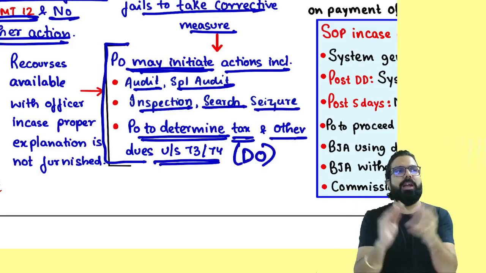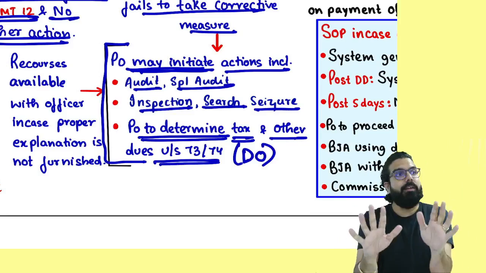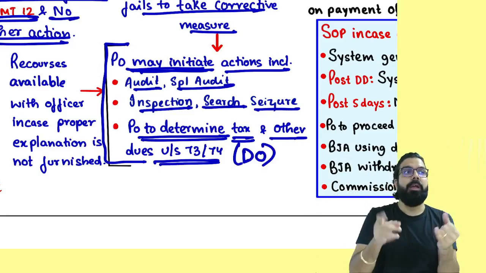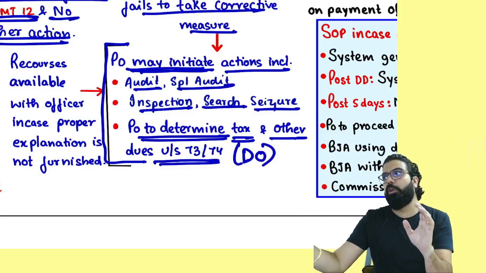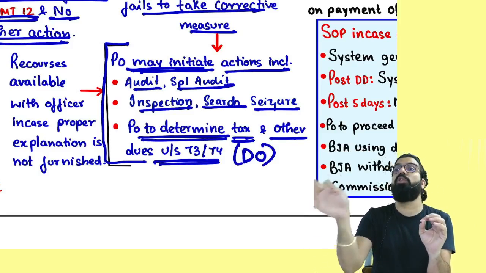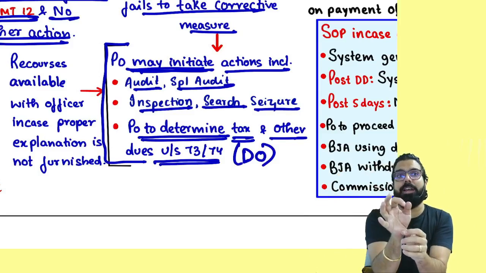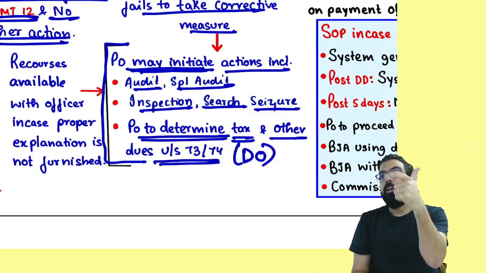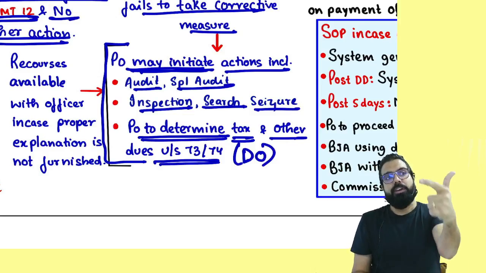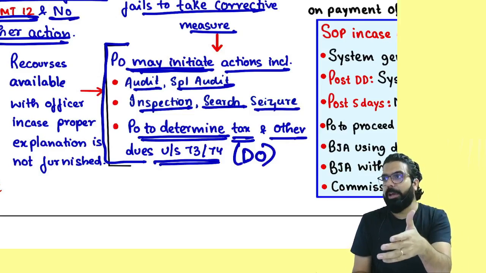What did we learn in scrutiny? I filed my return. Officer went ahead and scrutinized the return. He found no discrepancy, no problem. If he found any discrepancy, he'll inform you. You pay the differential, chapter closed. You did not pay the differential, you gave explanation. He likes it, chapter closed. He does not like it, he will go ahead and take action against you, like audit, special audit, inspection, search, seizure, then demand order will be given.